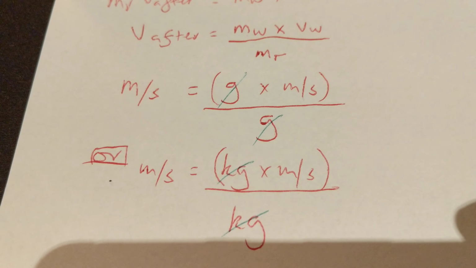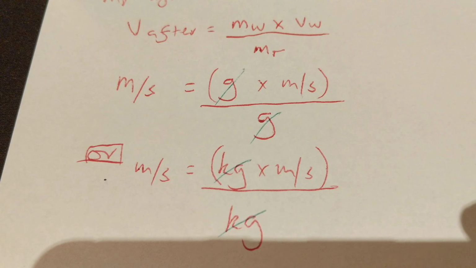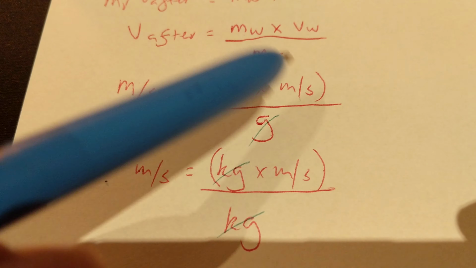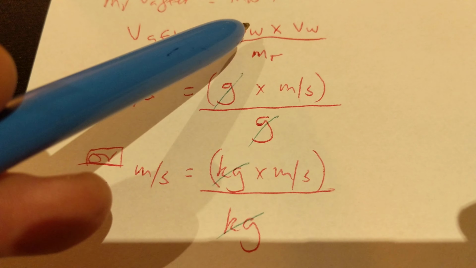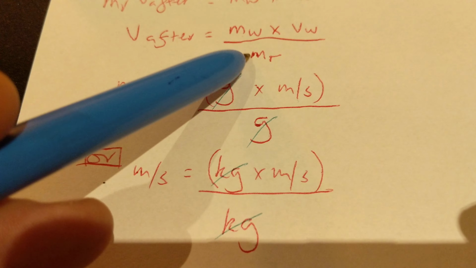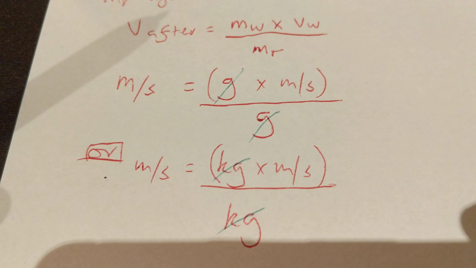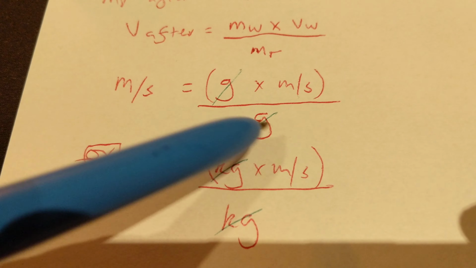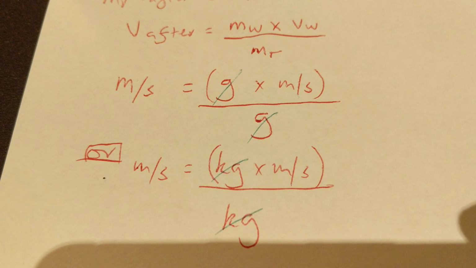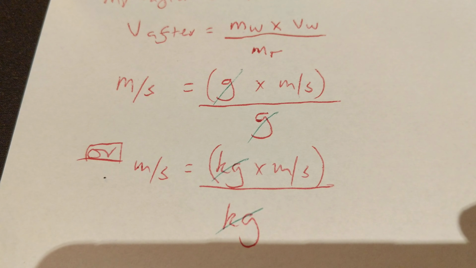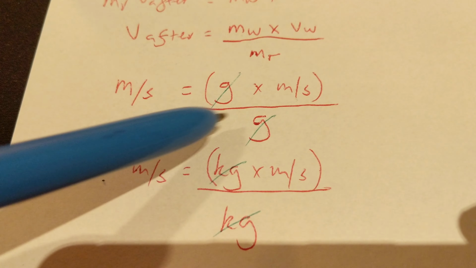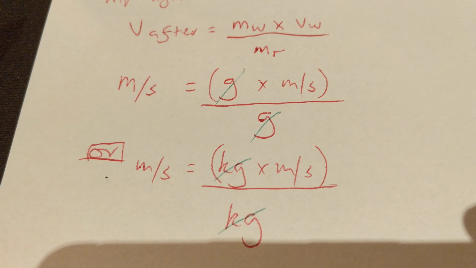So you don't have to worry about the conversion in this case, simply because when you do this part of the calculation, when you've got the mass of the white ball on the top and the mass of the red ball on the bottom, as long as they have the same units, they're going to cancel out, and you're going to be left with just meters per second, which is what you want your answer to be in. So grams cancel with grams, kilograms cancel with kilograms. That's that.